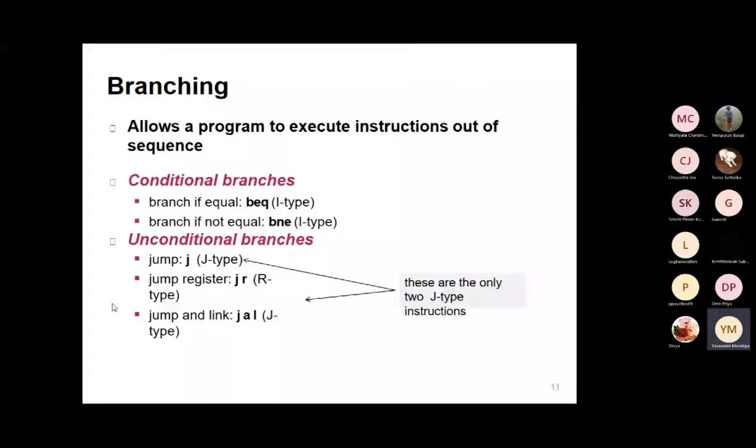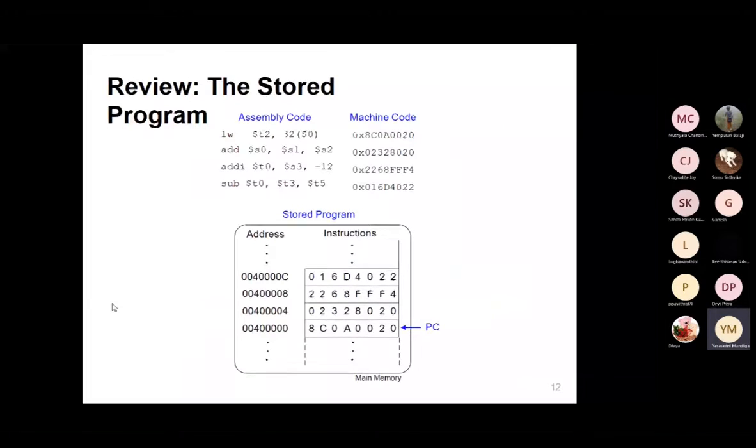So you remember these things whenever they come: where we are going to use jump register, and where we are going to use jump and link. First of all, for storing the program, I've taken how data will go into the store. First of all, I've taken load. Last class I explained what a load and store are. Load is data moving from the memory to the register, and store is data moving from the register to the memory. First, I'm taking a load operation.